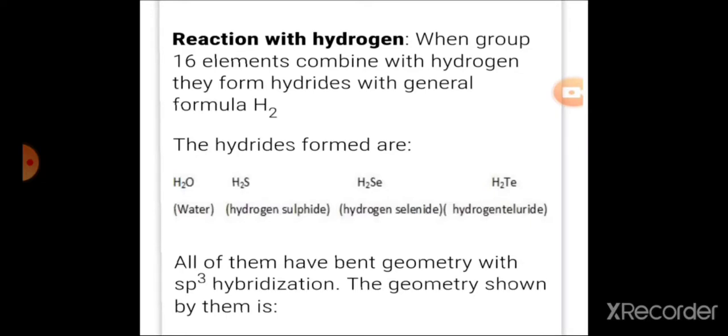Here the capital E may be oxygen, sulfur, selenium, tellurium or polonium. The hydrides formed by group 16 elements are given here: H2O, H2S, H2Se and H2Te, hydrogen telluride. These are the hydrides of group 16 elements. All the hydrides of group 16 have a bent geometry with sp3 hybridization.